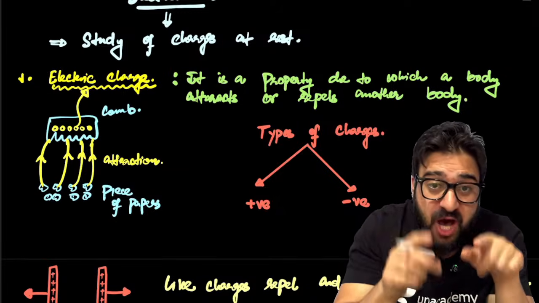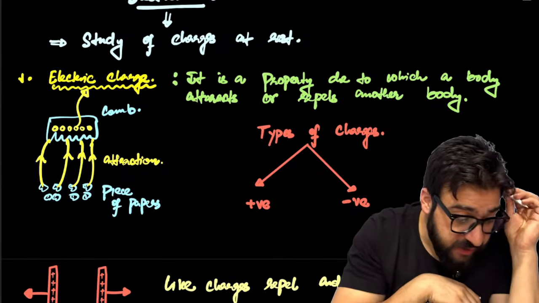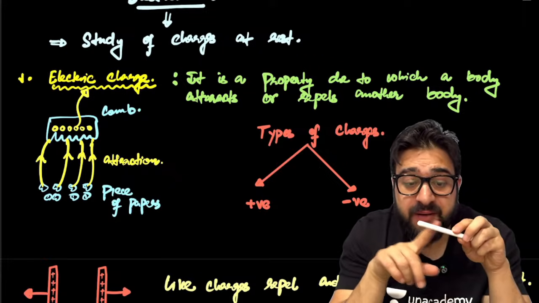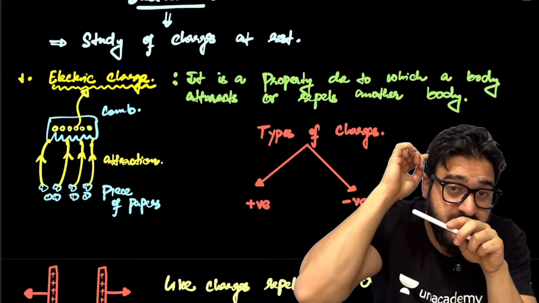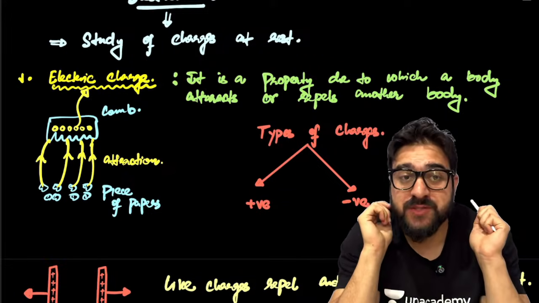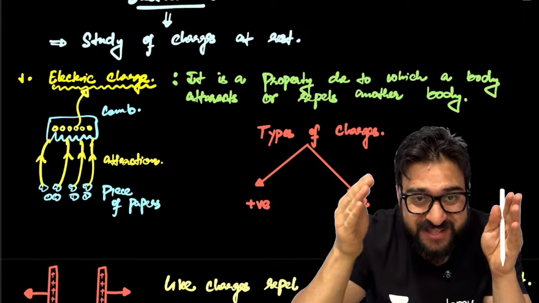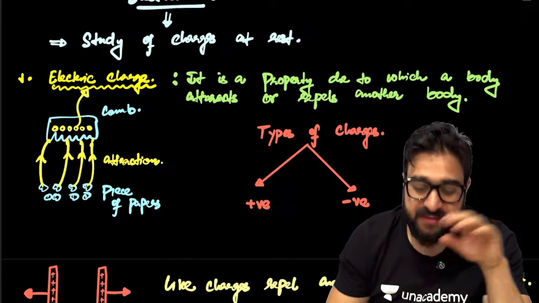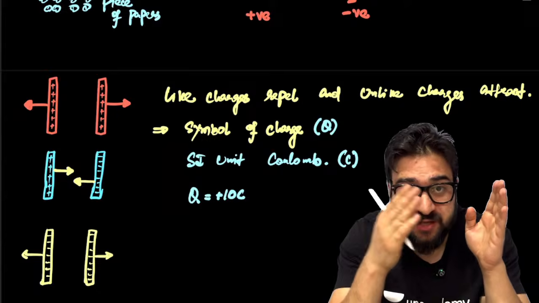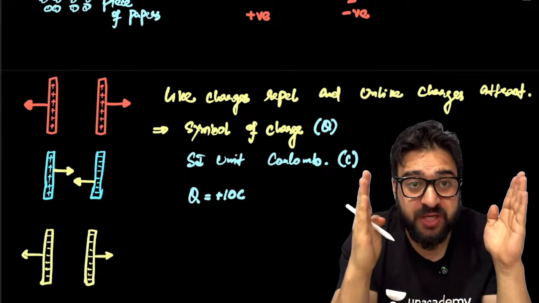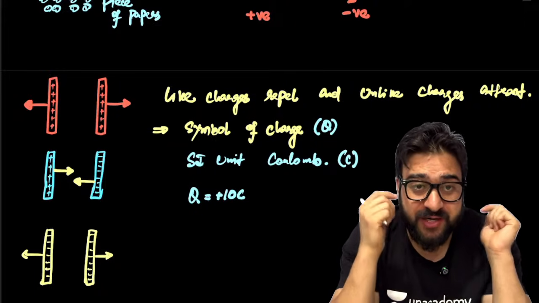Why? Because of the charge. When you were rubbing the comb with the hair, charge was transferred from the hair to the comb. That's why, because of that charge, it attracted the pieces of paper. Then we said two types of charges are there, positive and negative. Positive repels positive, negative repels negative, positive attracts negative.